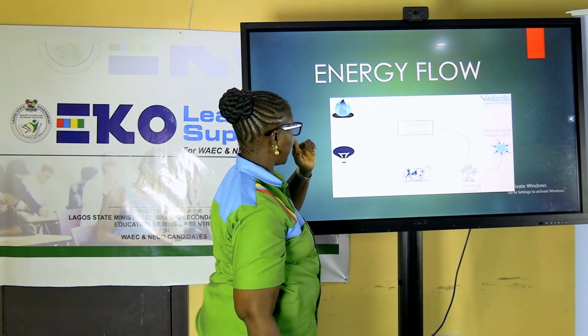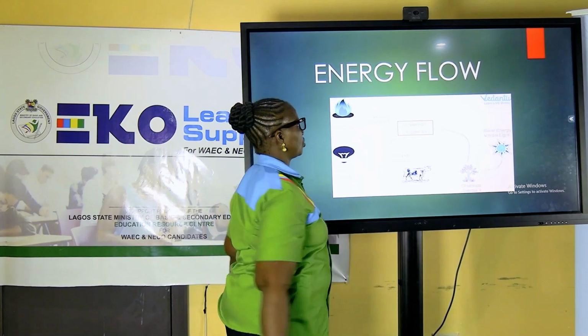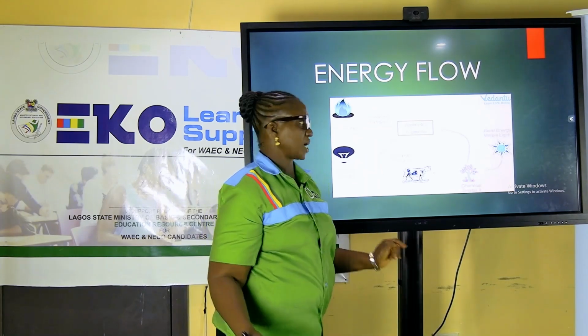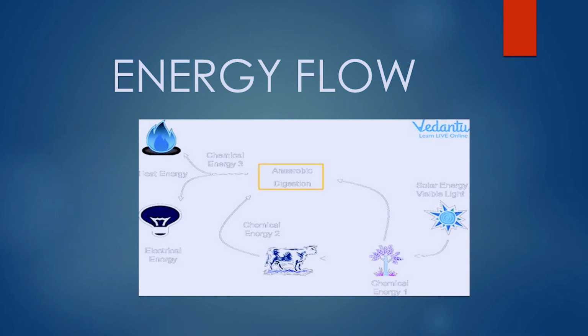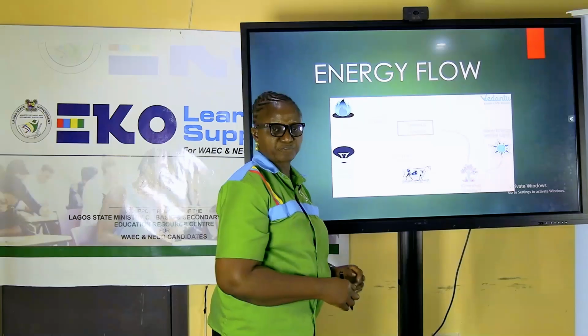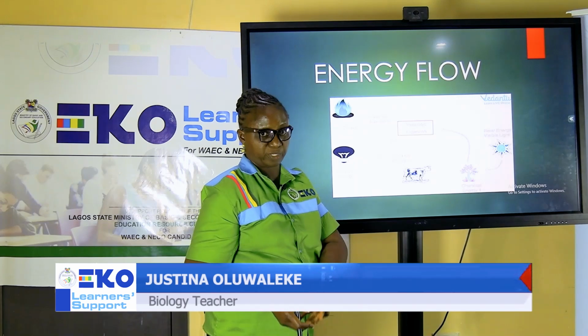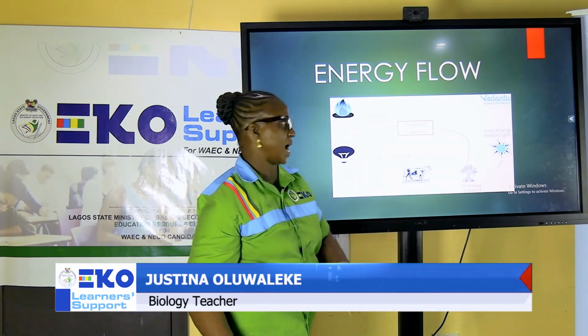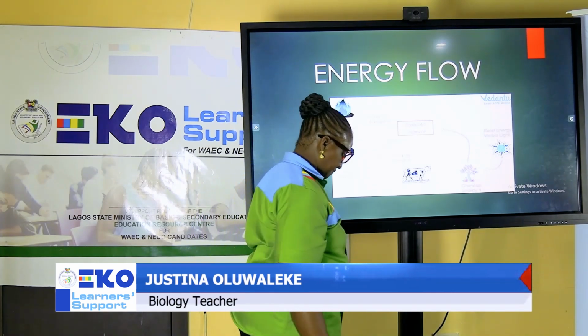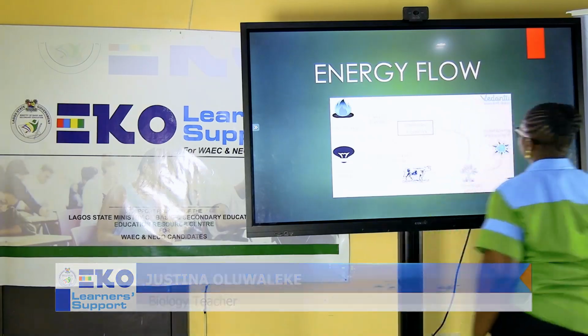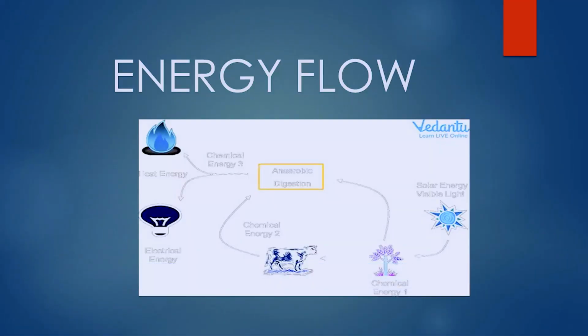I'm sure you are looking at this. This is my picture. I want you to look at it, and it shows what? Energy flow. Remember I said plants produce food and they transfer the energy in the food in the form of chemical energy to animals. Here, in this picture, I have the solar energy, visible light.